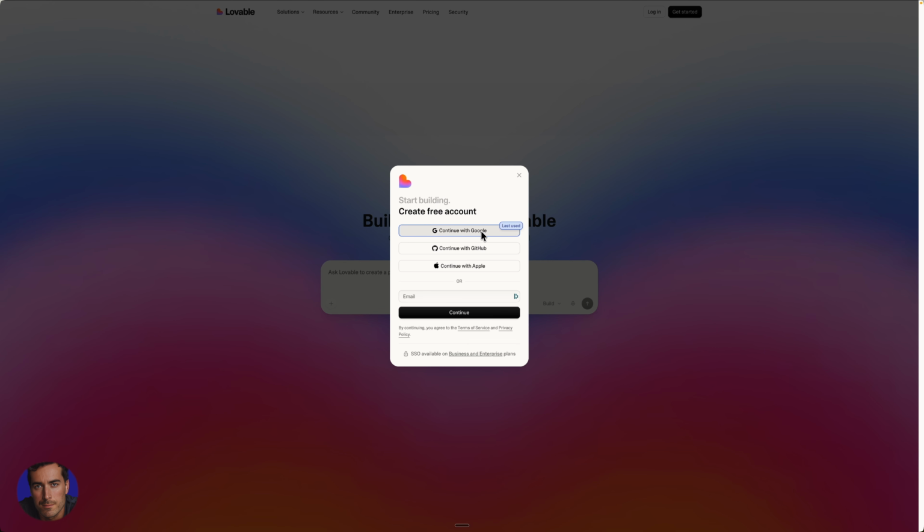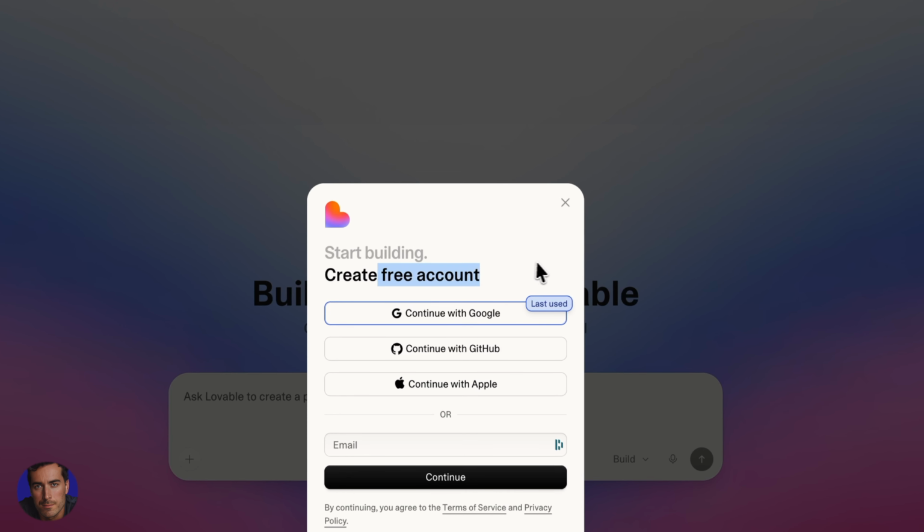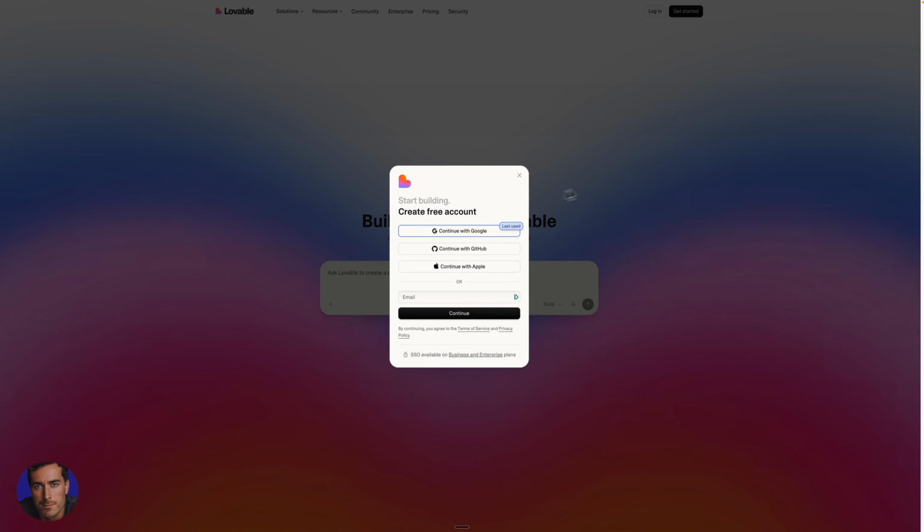If you have a Google account or Gmail, you can continue with Google. They've also got continue with GitHub here, and you can sign in with Apple as well. Or you can go old school and just put your email in there and click continue, and that will create your free account. So this is, like it says here, a free account. They have essentially a forever free plan. I believe you get 5 credits per day currently with the free plan, which will be enough for most people.